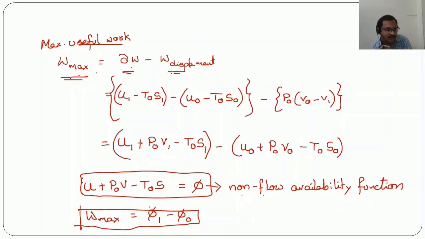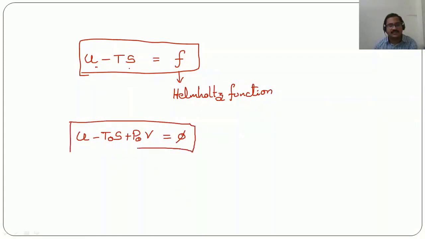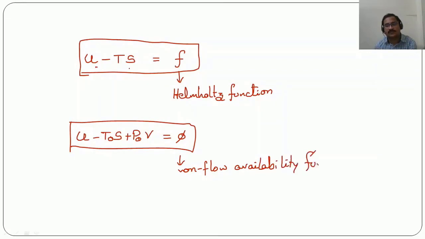So the second law of thermodynamics applied to a closed system, or availability of the closed system, is giving us two equations. One is U minus Ts, which is equal to F, the Helmholtz function, and U minus T0 S plus P0 V, this is called phi, the non-flow availability function. So these two equations we are getting from the availability of a closed system expression.